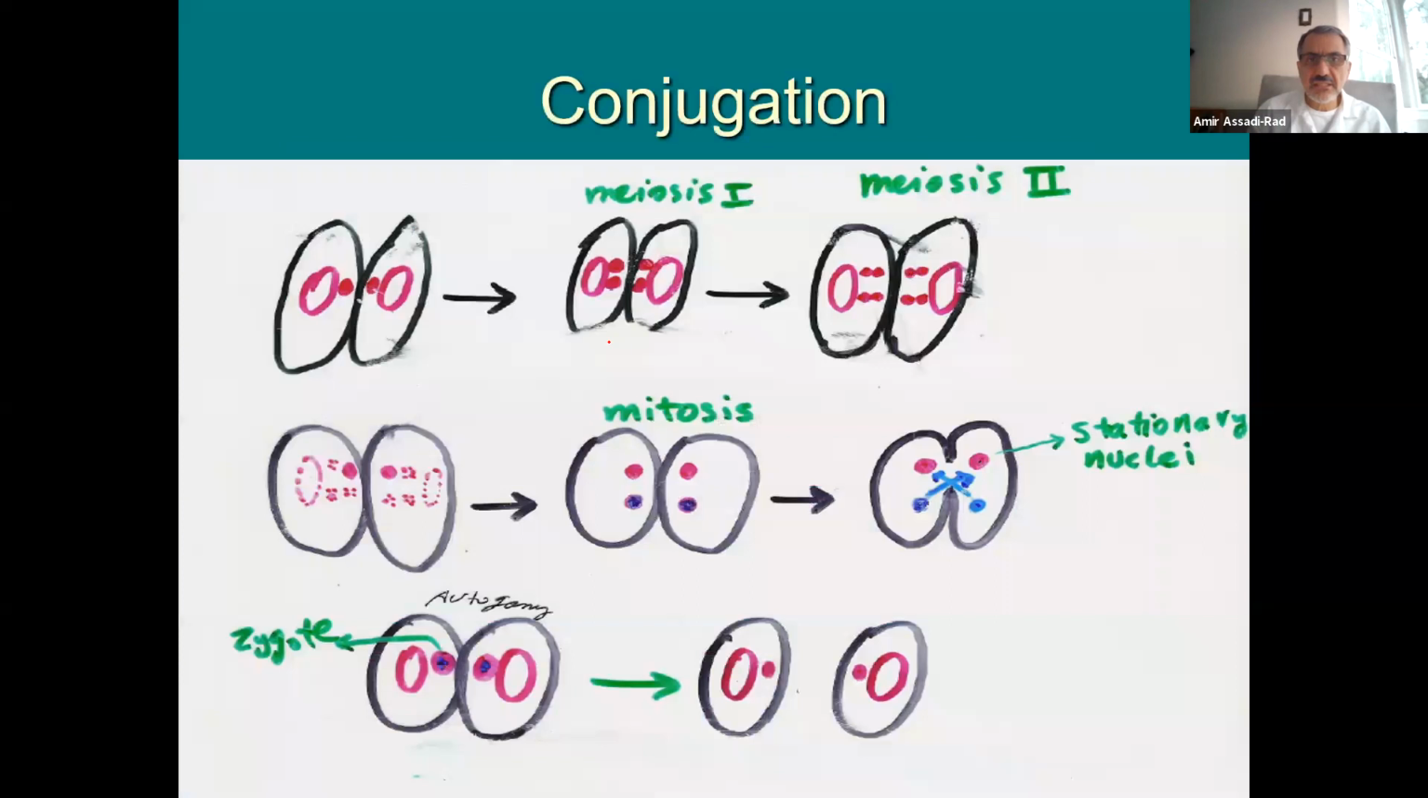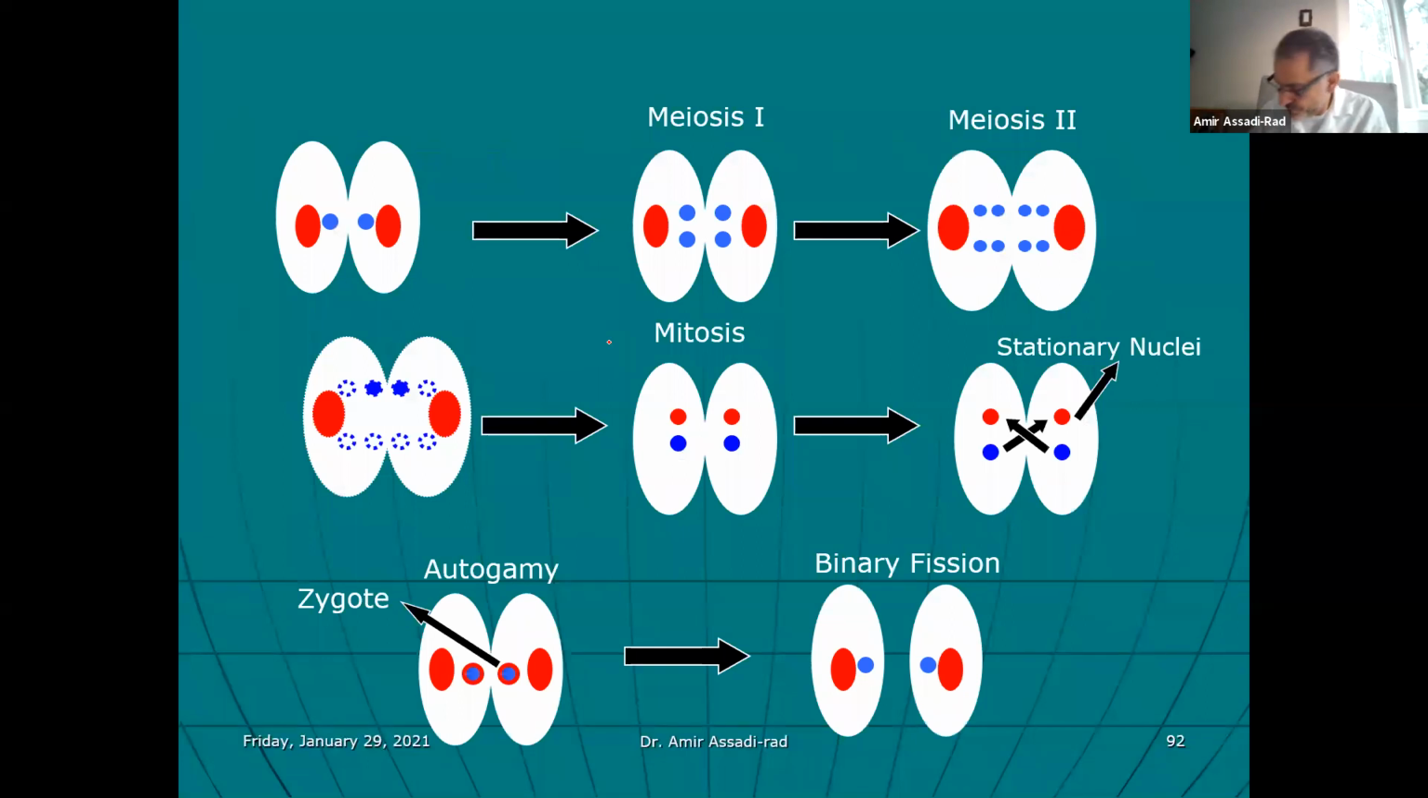Okay, this is my drawing from the beginning. I told the people do not get rid of it, but here is a student who made this nice and beautiful PowerPoint. So this is conjugation. When two paramecium come together, this is macronucleus, this is micronucleus, right? This is micro, this is macro, okay? So they come together, what happens?